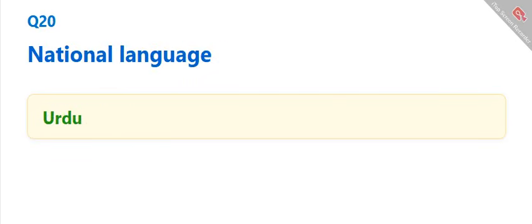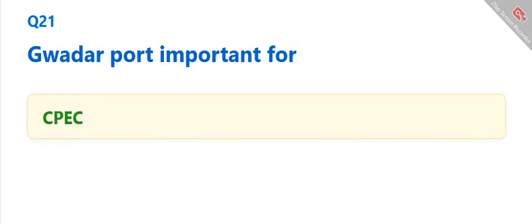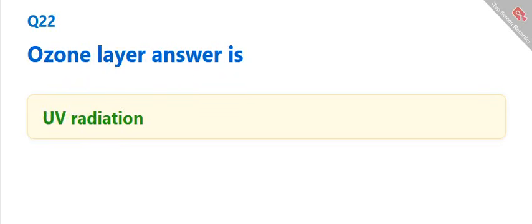First state to join Pakistan. The correct answer is Bahawalpur. National language. The correct answer is Urdu. Gwadar port is important for. The correct answer is CPEC. Ozone layer protects from. The correct answer is UV radiation.